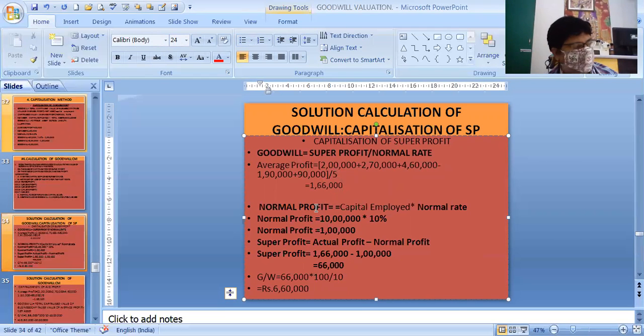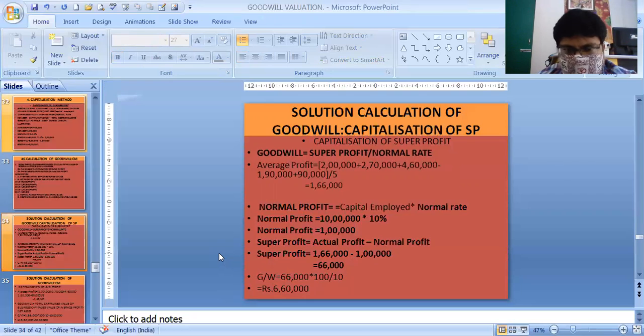Normal profit is capital employed into normal rate: 10 lakhs at 10%, that is 1 lakh. Super profit is actual profit minus normal profit, that is 66,000. Goodwill is 66,000 into 100 by 10, that is 6,60,000 under the super profit capitalization method.